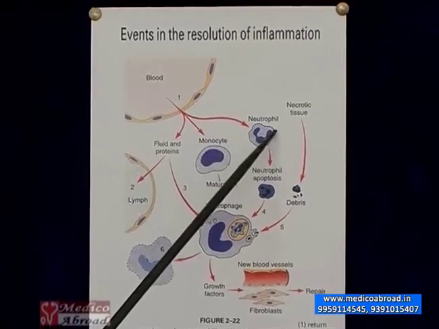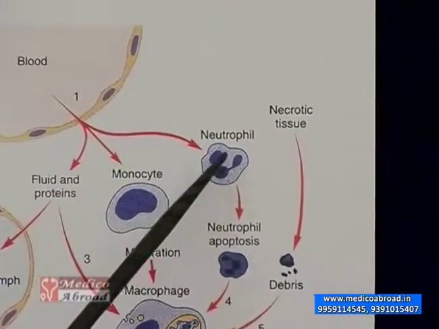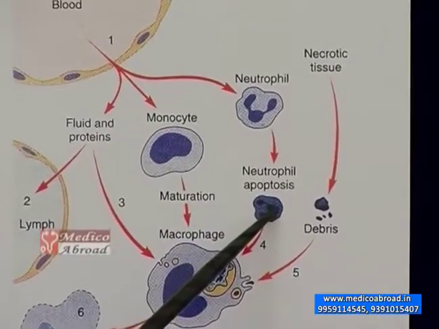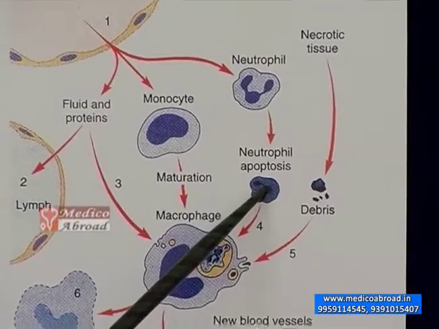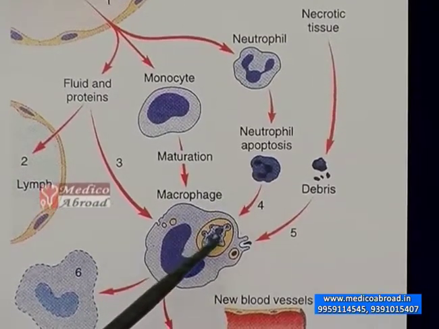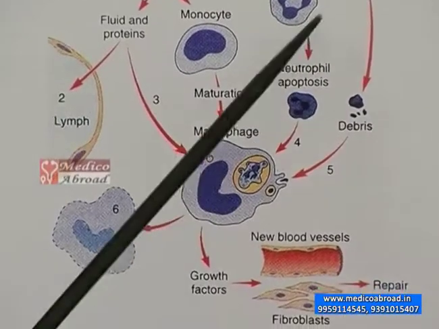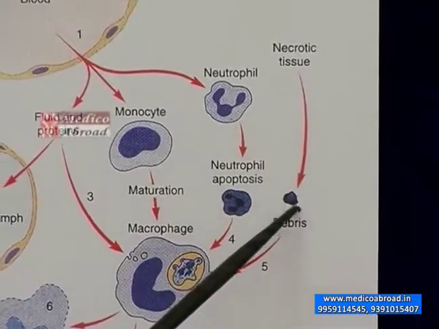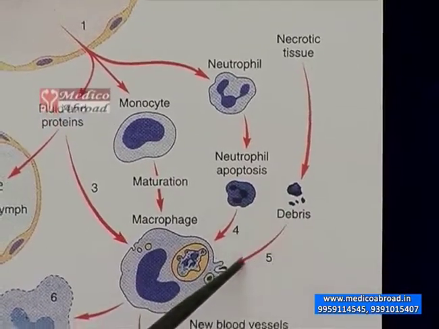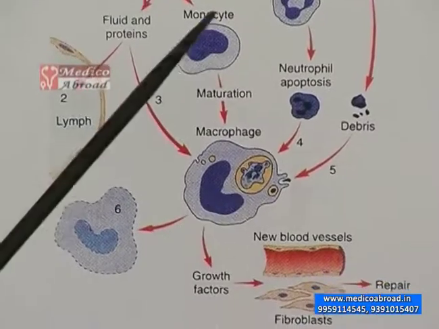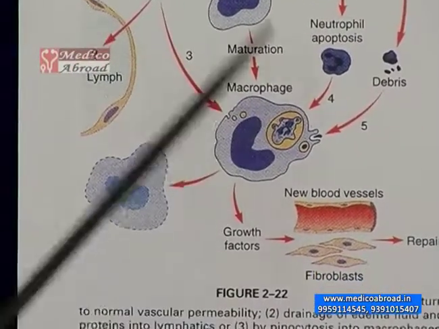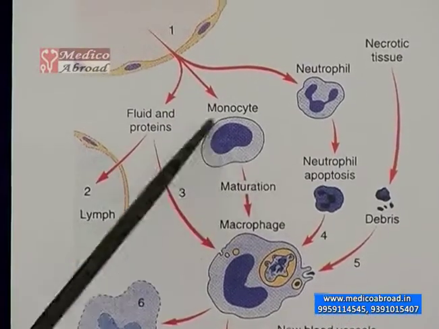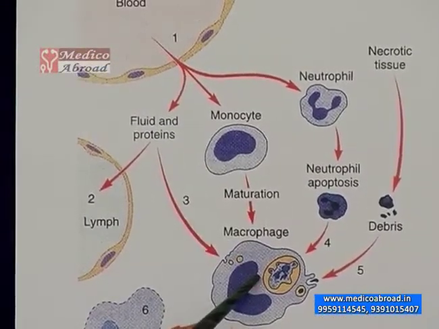The neutrophils which are harboring the noxious substances, after they have phagocytized them, undergo apoptosis or normal cell death. These cells after apoptosis are engulfed by the macrophages. The necrotic tissue, whatever is there after destruction, forms the cellular debris, and that also is engulfed by the macrophage. These macrophages are formed from monocytes which have extravasated from the blood. They mature to form the macrophages.